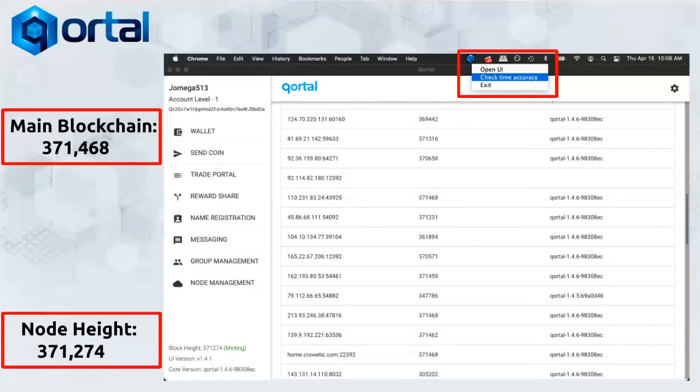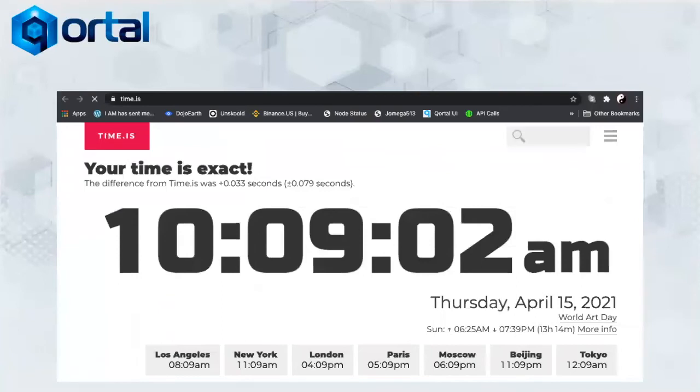Now, the other box that I've got highlighted is a good way to start to check a few settings for yourself. So what I always do is I check my time accuracy. You can do this by right-clicking on the Qortal icon in the top system taskbar and check time accuracy. It'll open up a web browser and it'll look just like this. And here I know my time is exact, so that's not the issue as to why I may be off the main chain and not fully synchronized and potentially on a fork at this point.